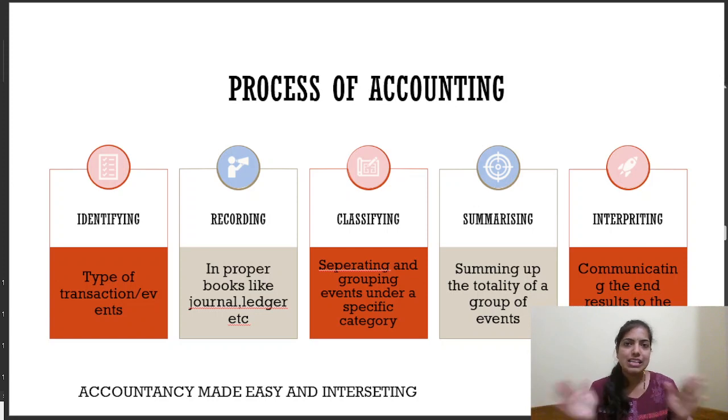We classify or segregate the entries and we group them into like events. For example, if there are any transactions which relate to expenses, we group them under one head. If there are any transactions which give us an income, we group them under another head. And likewise, we group them and keep them aside. After keeping them aside, we move on to the fourth step, that is summarizing. That is, what are all my total expenses that I have made in this financial year, and what are all the revenues which I have generated in this financial year, that I'll sum up.